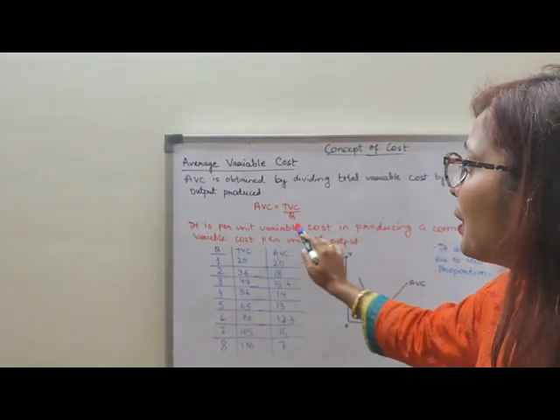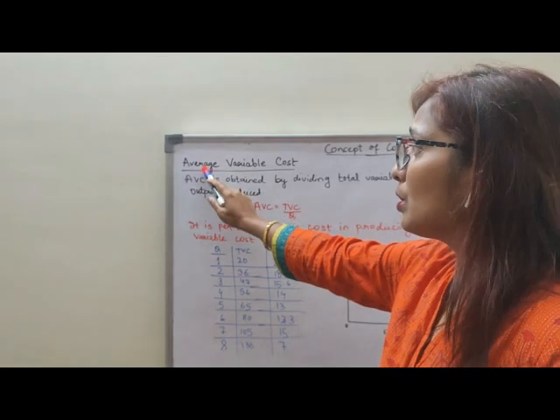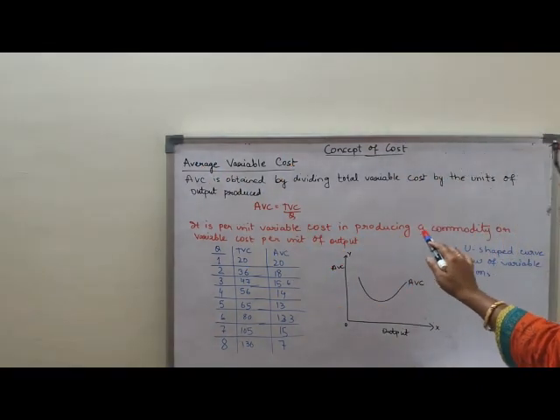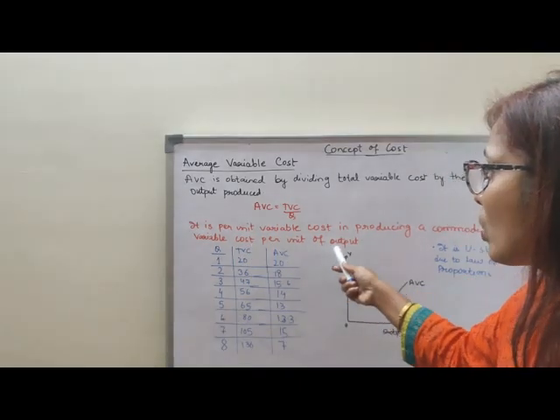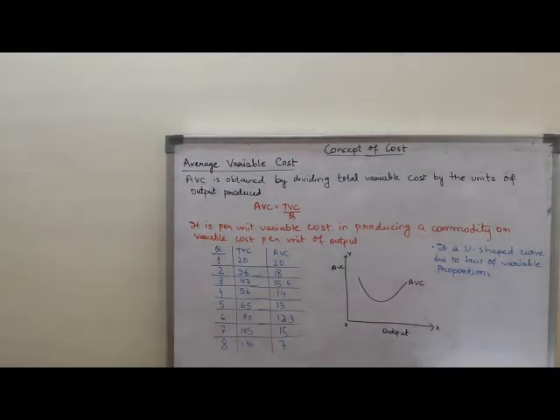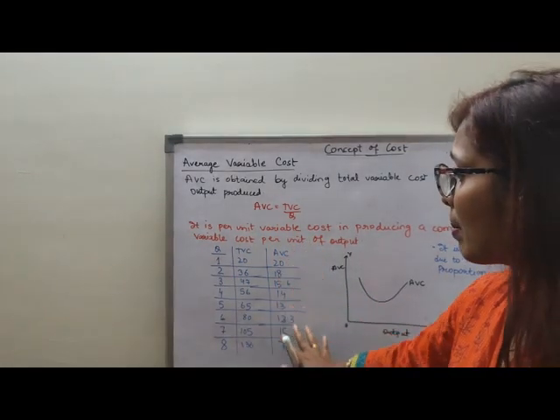Now it is the per unit variable cost. Average is the per unit variable cost in producing a commodity. That means we are finding out how much per unit variable cost is incurred to produce a commodity, or variable cost per unit of output we can also say. Clear children? Now this is the table which I have taken here.